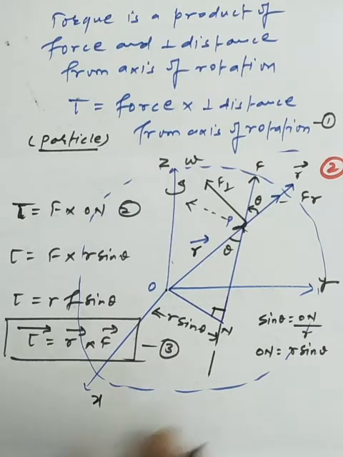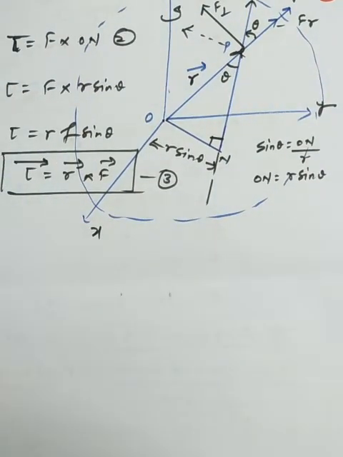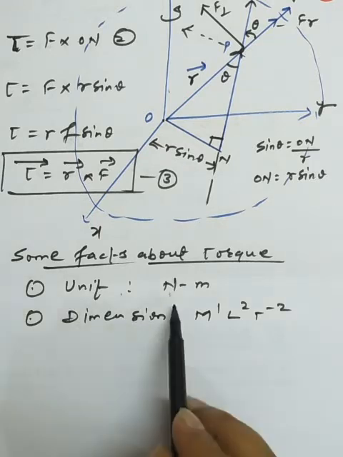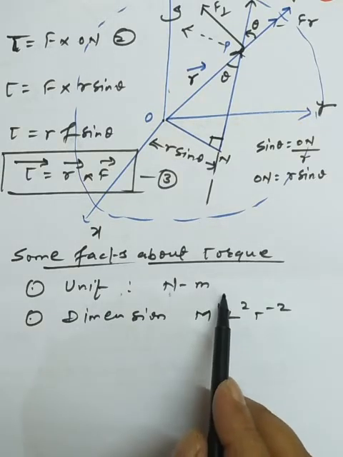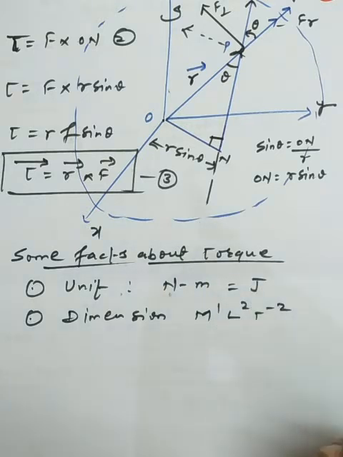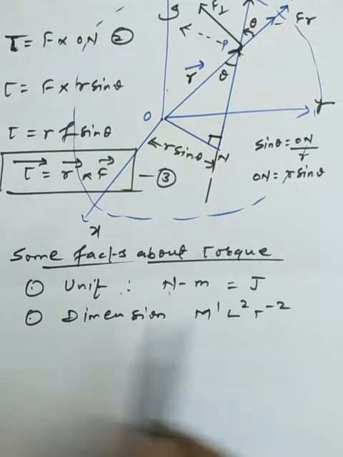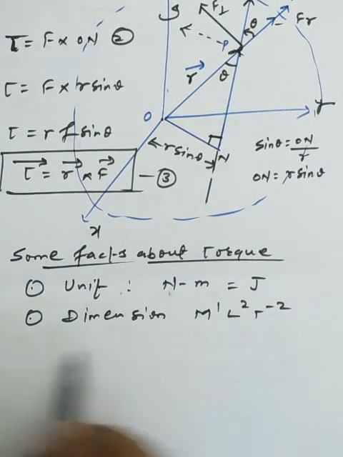Now some of the basic points of discussion which we want to take here. What is the unit? Newton meter, which can also be stated in terms of the joule. The dimension is M1 L2 T minus 2.